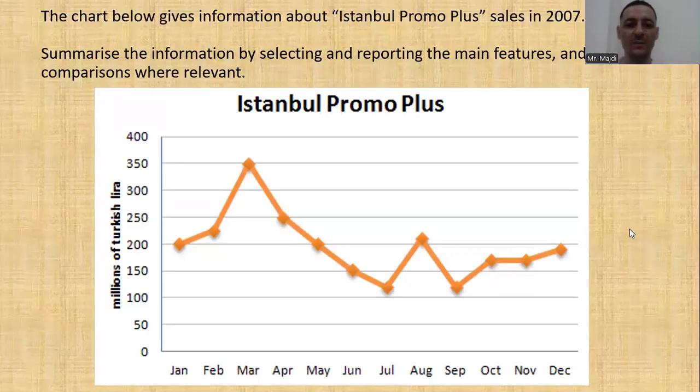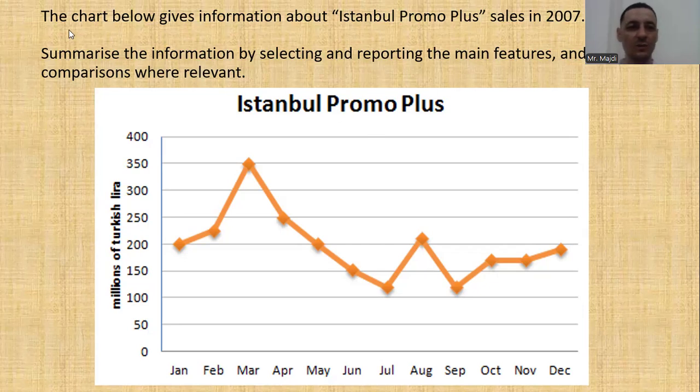Hello guys, welcome back. So as I promised, we are going to cover writing task 1, phase 2. Last time we talked about the techniques and the things that we have to take into consideration when doing writing task 1 academic type. We have this line chart or graph.